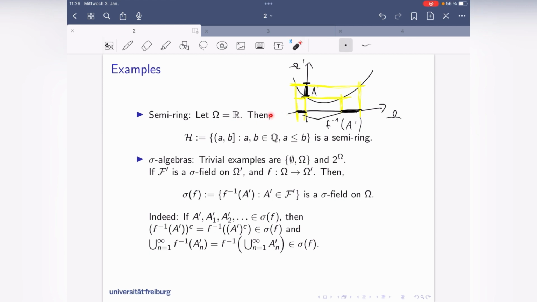And the complement is then, of course, all here, all in the middle, and all to the right. That's the complement of the pre-image. And then the pre-image of the complement, well, I would have to take these two here and take the pre-image. And again, I have exactly this set here, union with this set here, union with this set here. So these two are the same. And that's the reason here for complement stability of this set system. And similarly, you can draw a similar picture for unions and also for countable unions. And that's the reason why this is then again a sigma field.